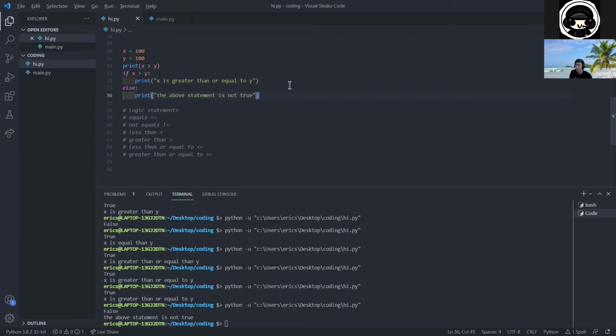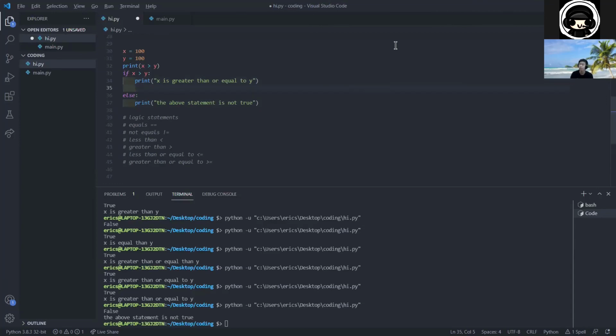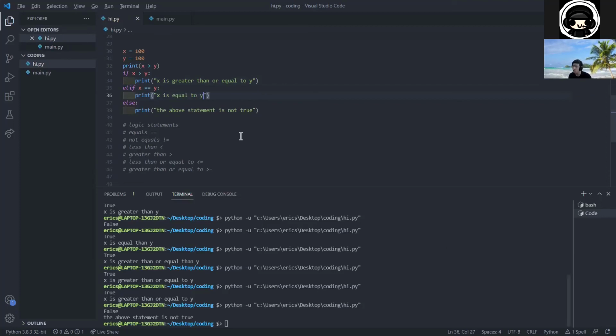And there's also one last thing called an else if statement, or in Python it's shortened to elif. This stands for else if. And else if does have a conditional as well. So let's say else if x is equal to y, then we print x is equal to y. Whenever you have a conditional statement like if, else if, and else, only one of these three print statements gets run.